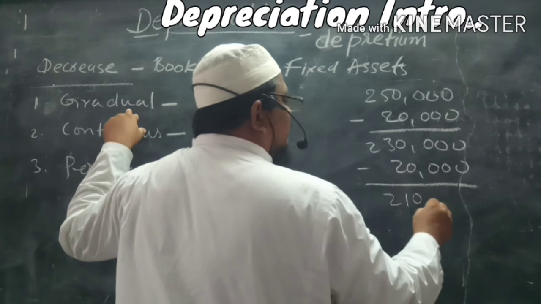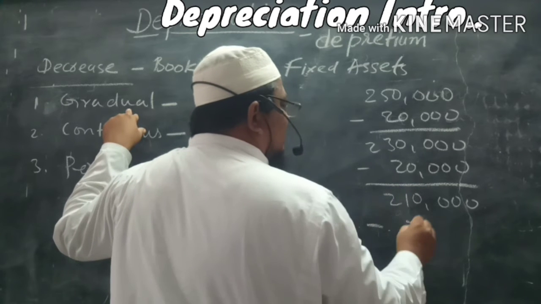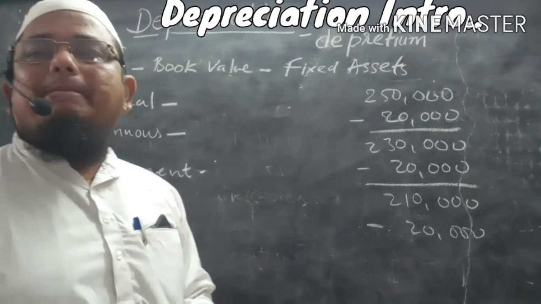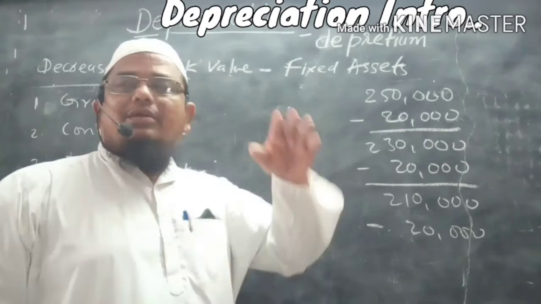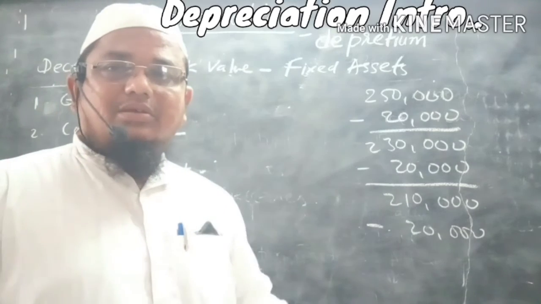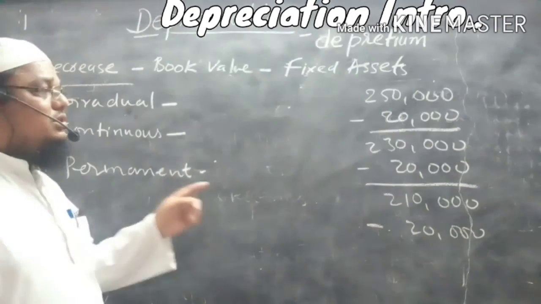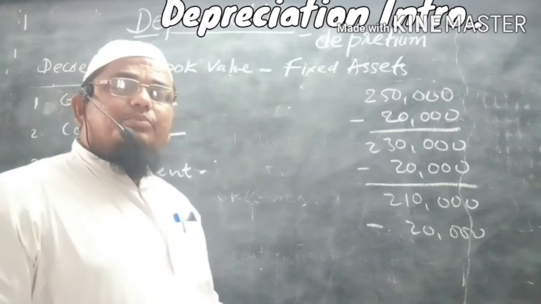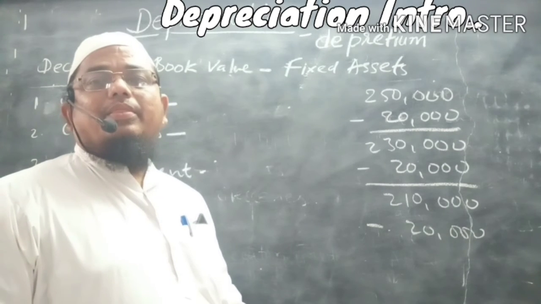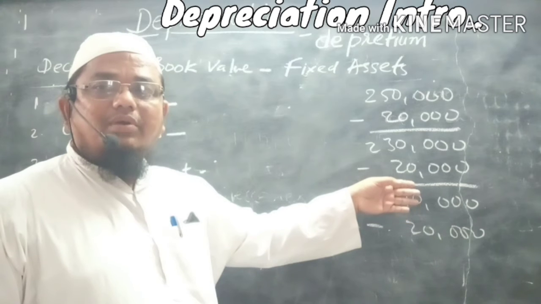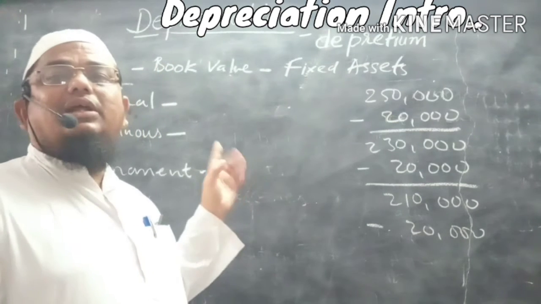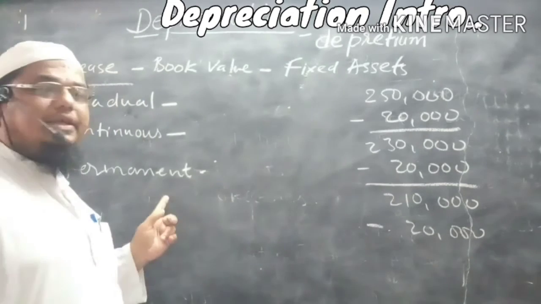And next year also. So this is gradual, in sequence, not at once. And continuous. So it is continuous up to the lifetime of that machinery. Suppose here the estimated life of the machinery is 10 years, meaning up to 10 years there will be a decrease. So that decrease is called continuous. And the decrease is permanent.